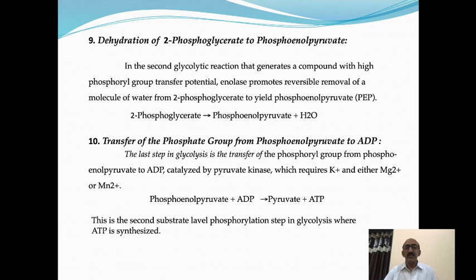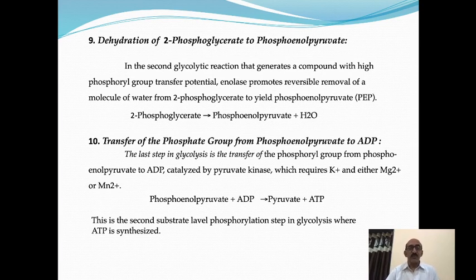In this reaction, one water molecule is removed. There is no removal of a phosphate or any other group, only removal of one water molecule. Therefore, it is also called a dehydration reaction, and the product is enol pyruvate, phosphoenol pyruvate. This is about the dehydration reaction of glycolysis. Now come to the last step of glycolysis, the 10th step, that is transfer